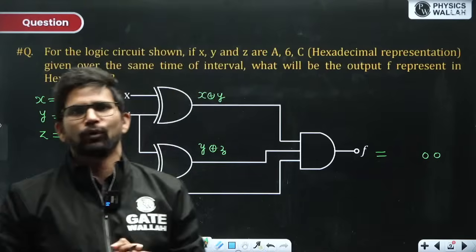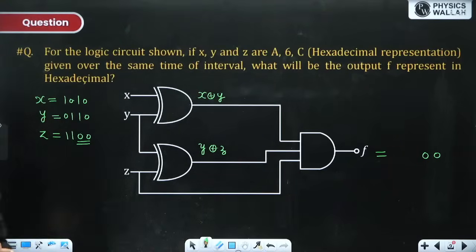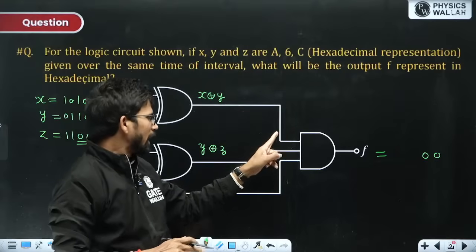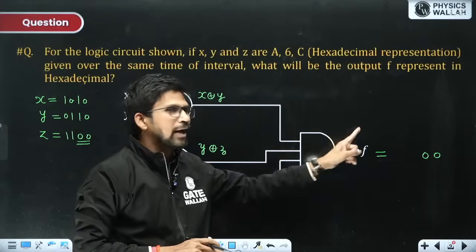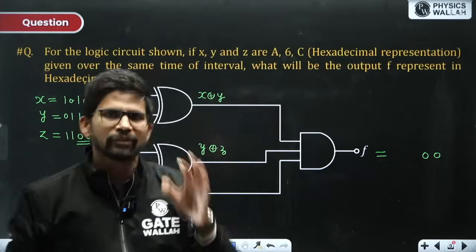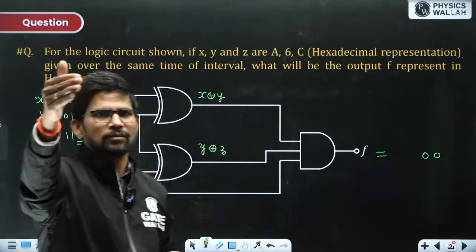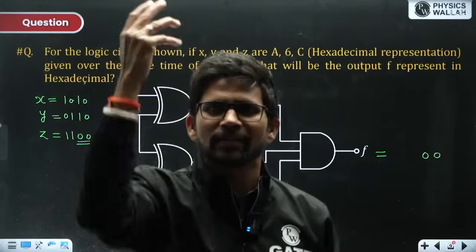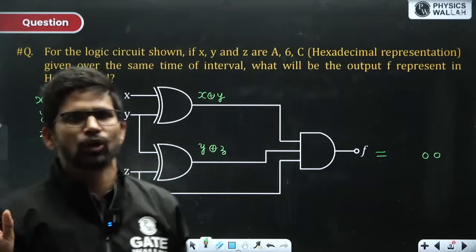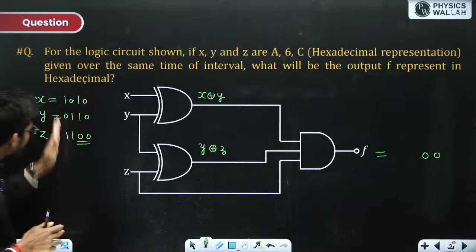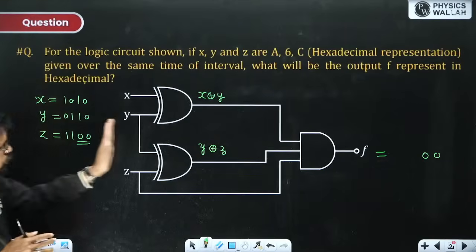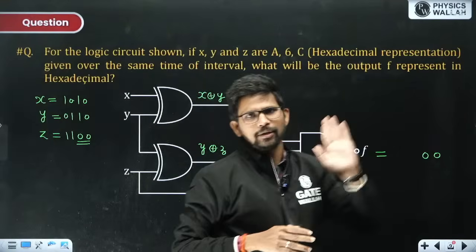For sure. Because if Z is 0, irrespective of the other 2 inputs, F has to be 0. So the last 2 bits will definitely be 0. So 7 cannot be the answer. The people who are giving the answer 7 cannot be possible at all. Because in this order you have to apply the input, and in this order you have to generate output from left to right.